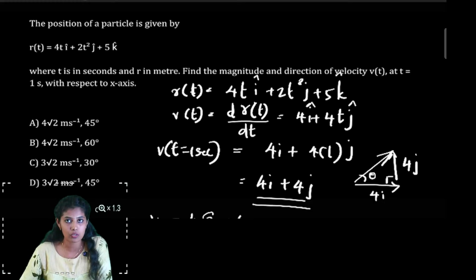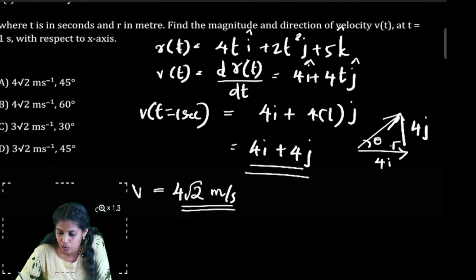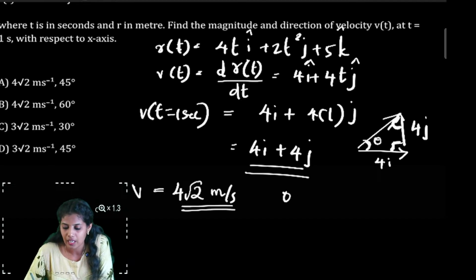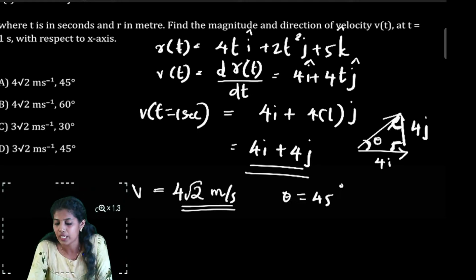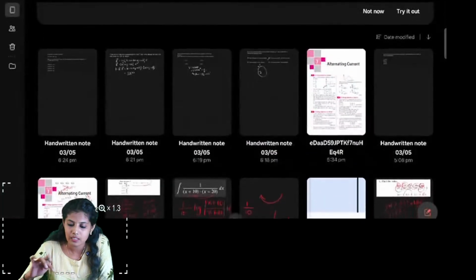And what about the direction of velocity? The direction of velocity is this theta, that is the direction of the velocity vector with respect to the x-axis. We know that both magnitudes are the same, therefore this theta and this theta will be the same. The sum of the angles of a triangle is 180, and one of them is 90, so the other two angles will be 45 degrees. So the direction theta will be 45 degrees. From this question, we found the magnitude of velocity in vector form as well as magnitude form, and the theta. I hope this question is also clear to you. So let us go to the next question.